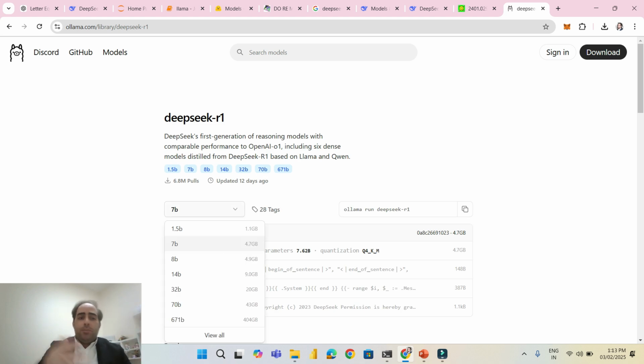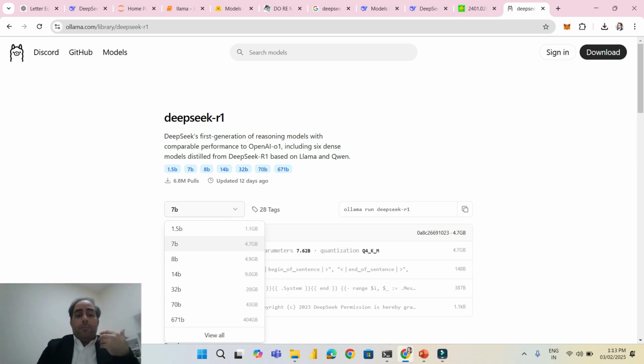Why do we have different versions? Because different LLM models will always have different numbers of parameters. When they came out with the ChatGPT 3.5 model, it was, I believe, maybe 250 billion parameters, could be. And after that it became 500 billion, 1 trillion, and so on. This is exactly the same. More parameters means it is more accurate and can handle more complicated tasks.